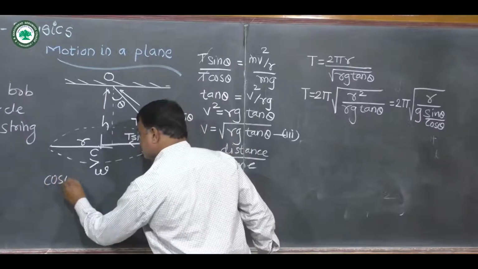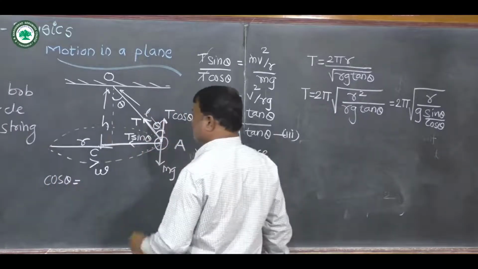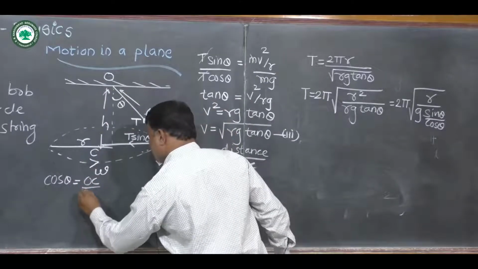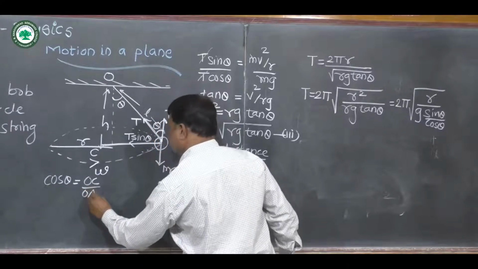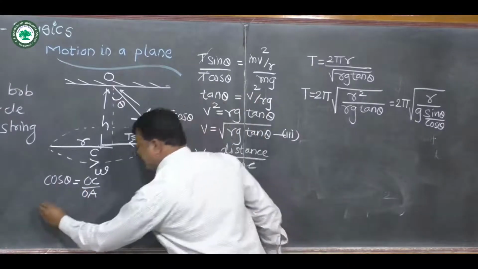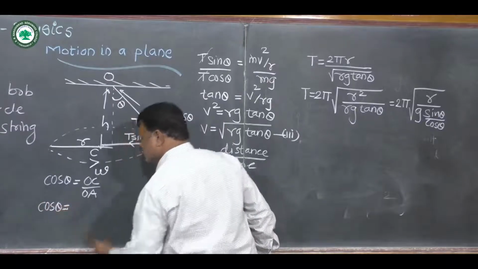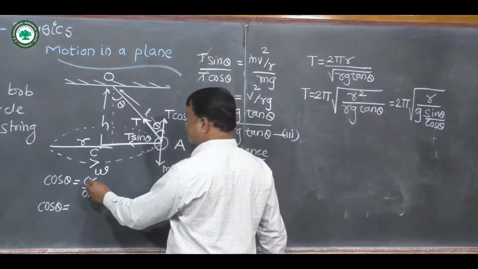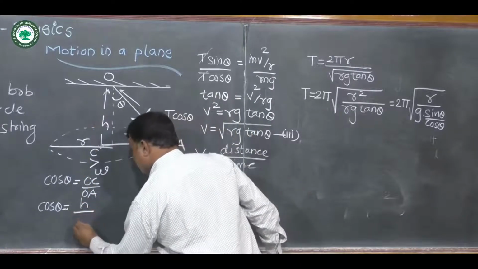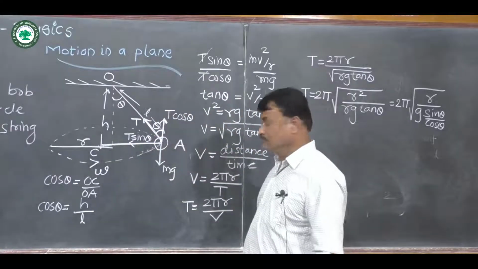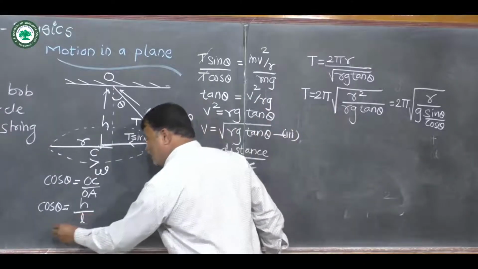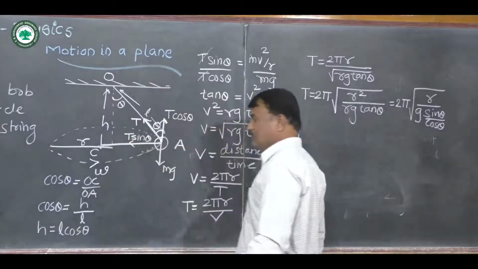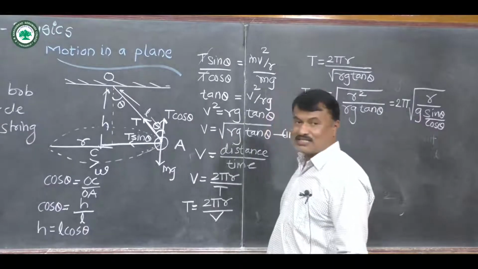Cos theta is equal to the distance OC upon OA. Therefore, we write here cos theta is equal to OC, which means h, upon L. Now rearranging this one, we get h is equal to L cos theta.